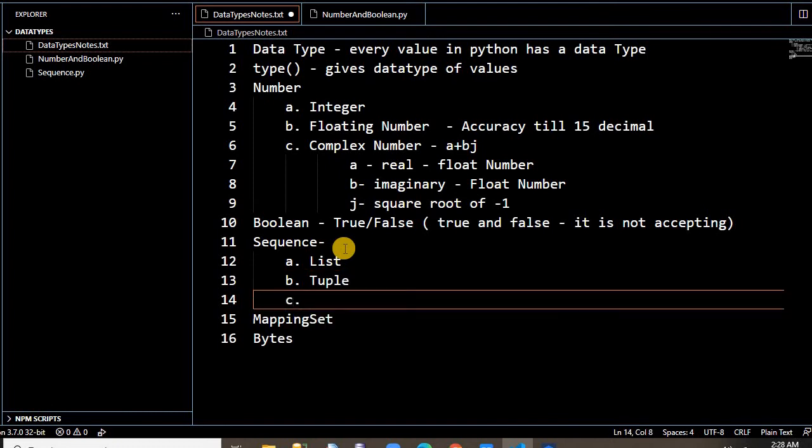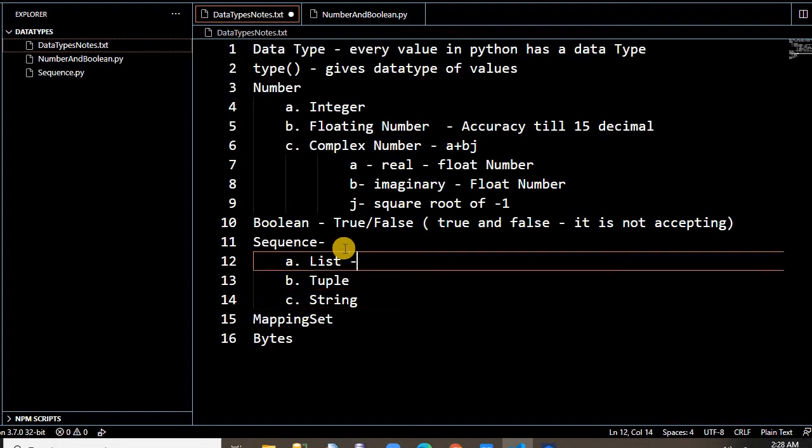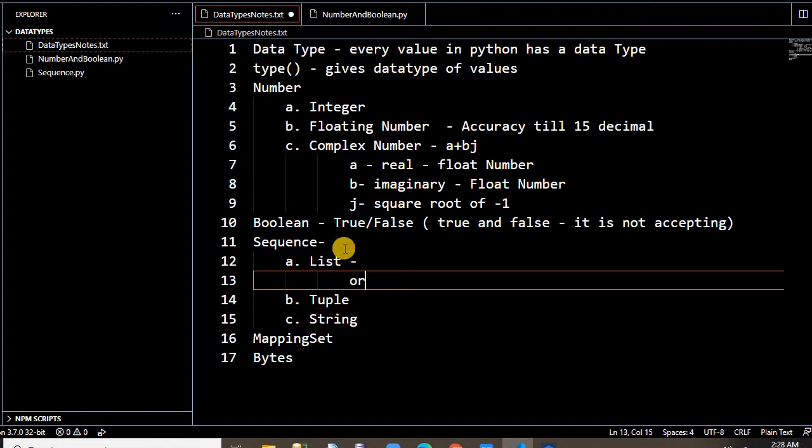String also falls under sequence. We have much more, like range, but in today's session we are covering these three. So what is a list? As the name suggests, it is an ordered collection of items or values. The data types can be different or the same. It contains one or more values.